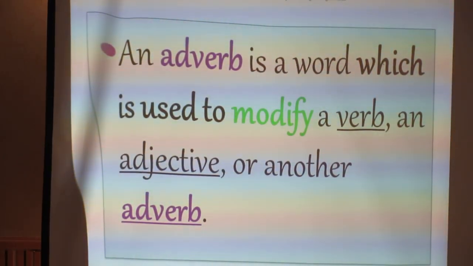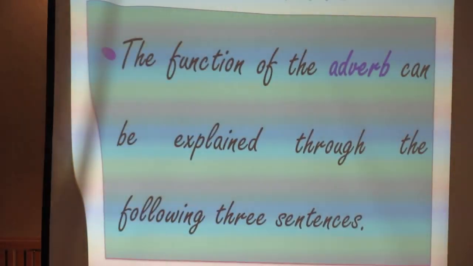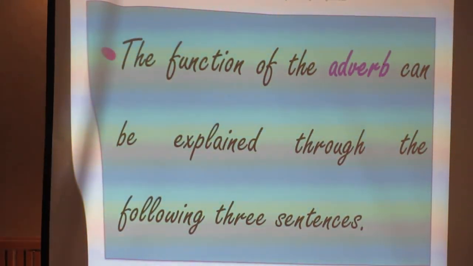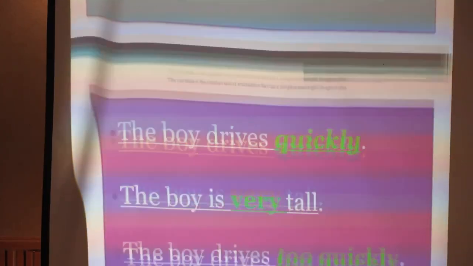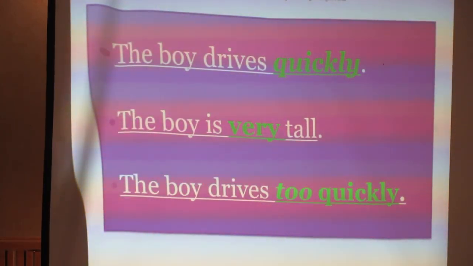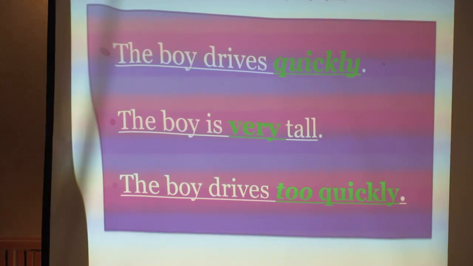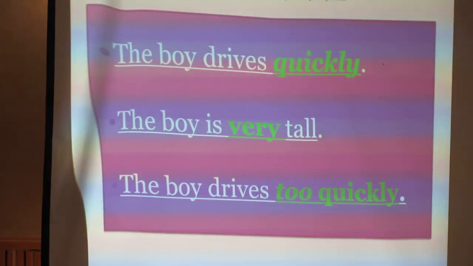How is that? Look to these sentences. The function of the adverb can be explained from the following three sentences. The boy drives. Complete sentence. The boy, the man, drives. We know the meaning of drives. The verb is drives. But what about quickly? I need to listen to the meaning of quickly from the guys, our students, in Arabic. Quickly. What does it mean? Yes, anyone. Rahim. That's good.